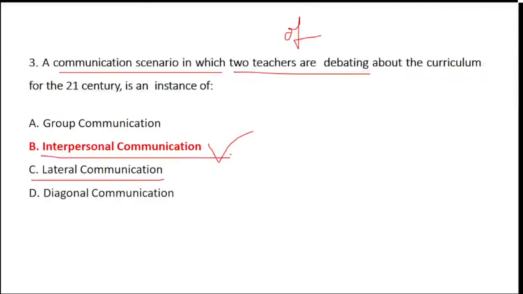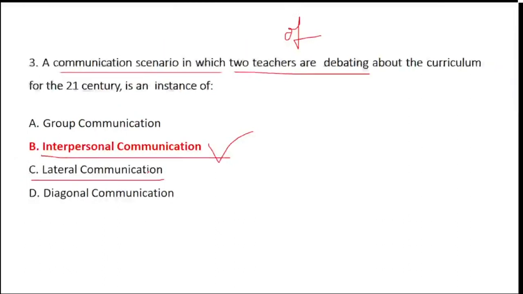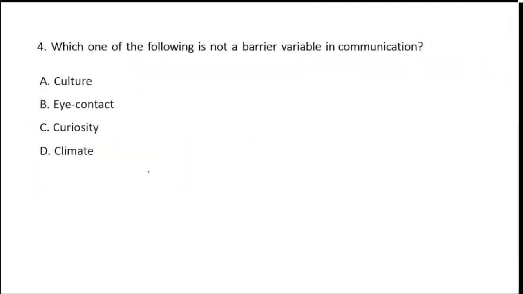Anyone who has answered C is wrong. Mighty has answered B only, sorry. So it is interpersonal communication. It's a very simple question, they have just described the scenario. Fine. Now next question, which of the following is not a barrier variable in communication?